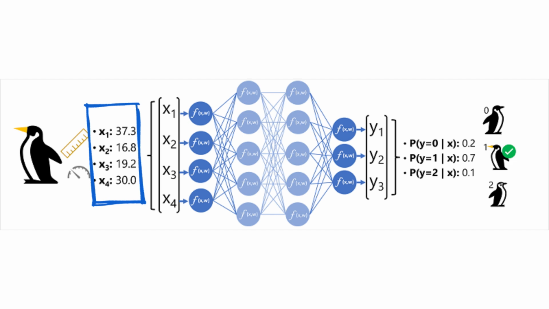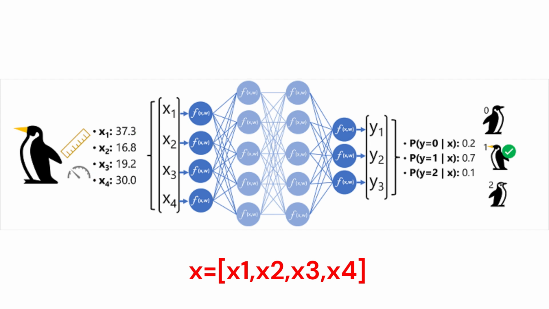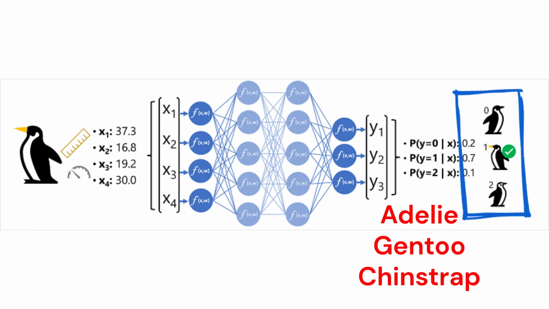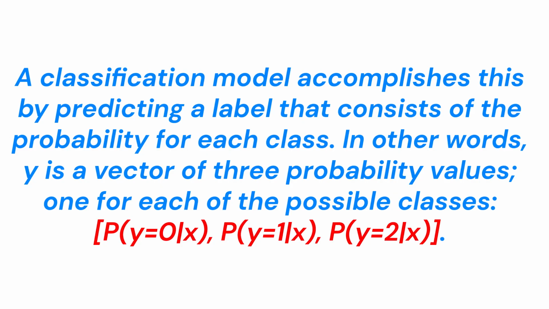In this case, x is a vector of 4 values, or mathematically x = [x1, x2, x3, x4]. The label we're trying to predict, y, is the species of the penguin, and there are 3 possible species it could be: Adelie, Gentoo, Chinstrap. This is an example of a classification problem, in which the machine learning model must predict the most probable class to which an observation belongs. A classification model accomplishes this by predicting a label that consists of the probability for each class. In other words, y is a vector of 3 probability values, one for each of the possible classes.